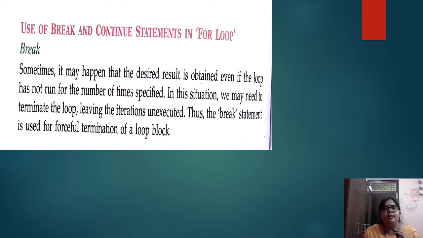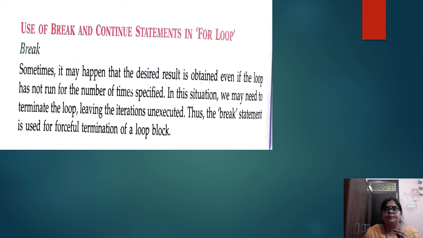Here, use of break and continue statements in the for loop. Break is a very important keyword. As soon as a condition is satisfied and we do not want to execute our program further, we use the break keyword for forceful termination of a loop block. It will not execute further as soon as the condition is satisfied and break is used.